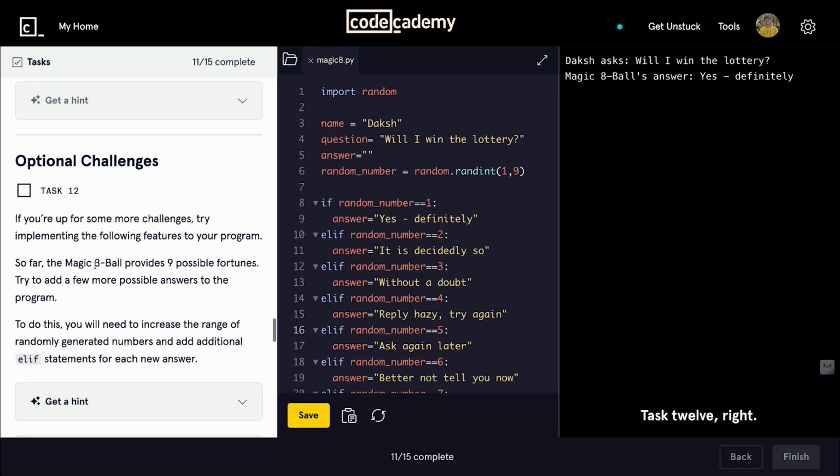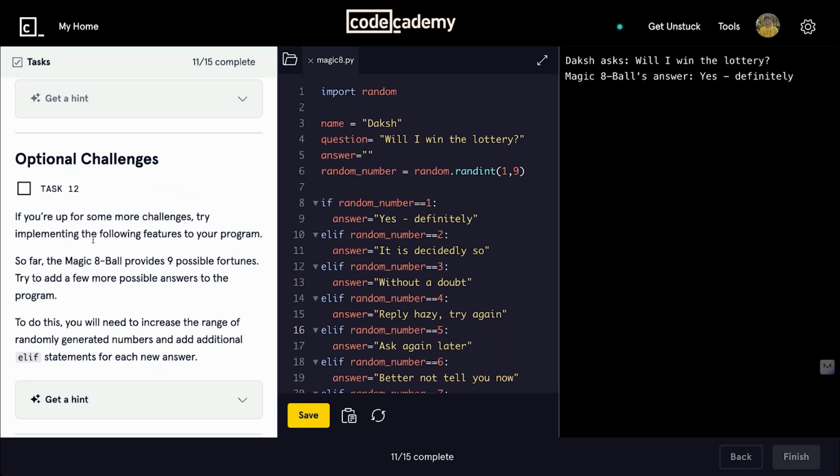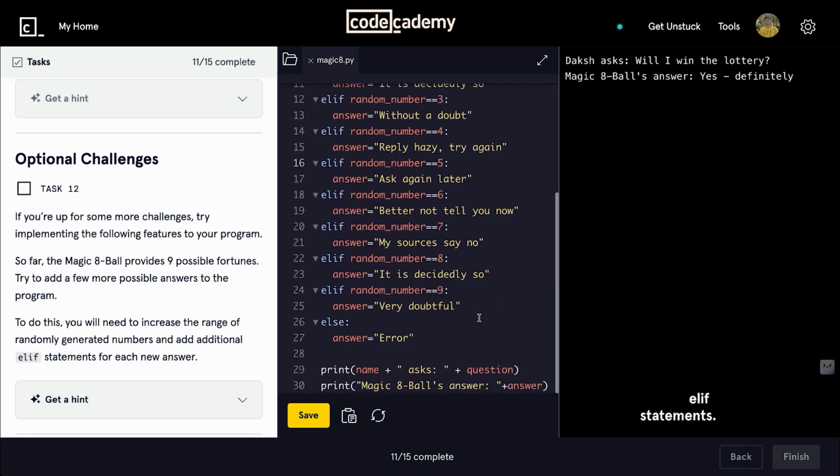Task 12 just says to add more elif statements and add more answers to it, for number 10, 11, 12, increase the range and increase the answers. You can do it on your own. You just have to add more elif statements.